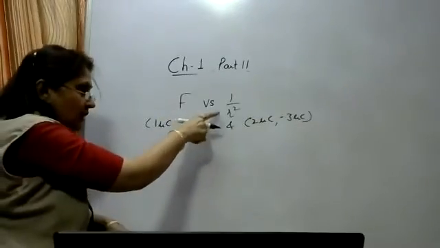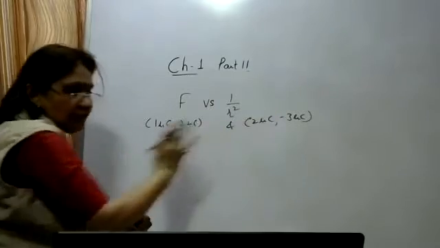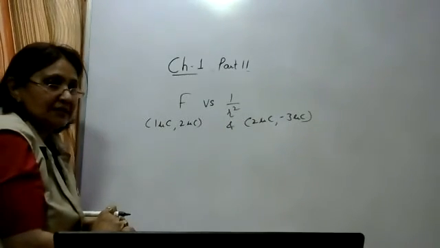You have to plot the graph between F and 1 by R square for this pair of charge and also for this pair of charge.